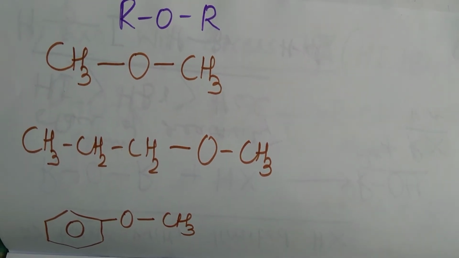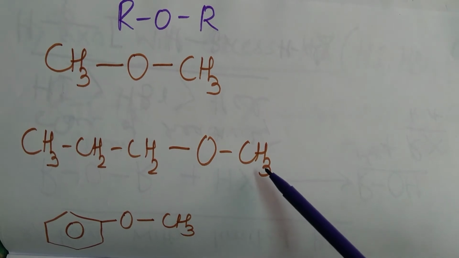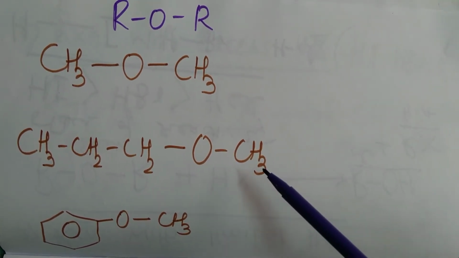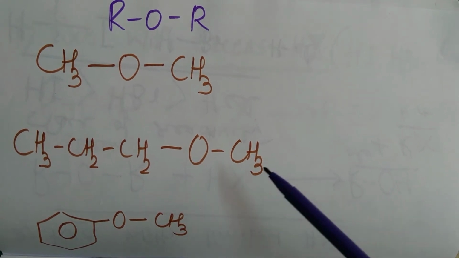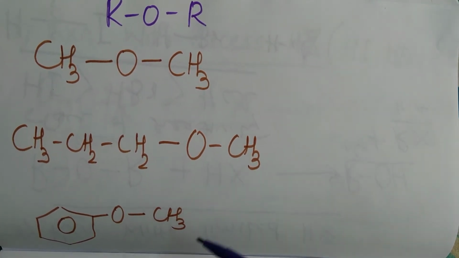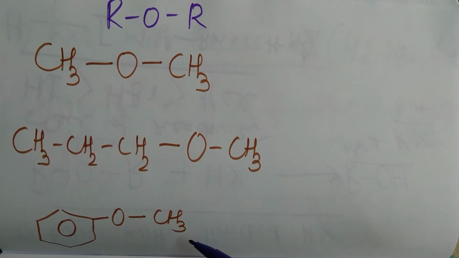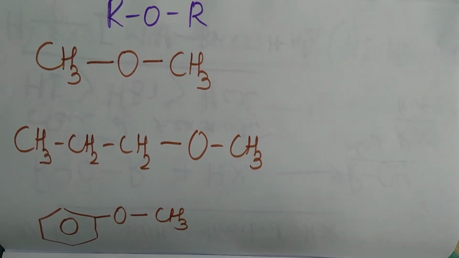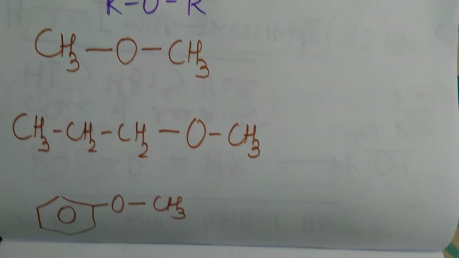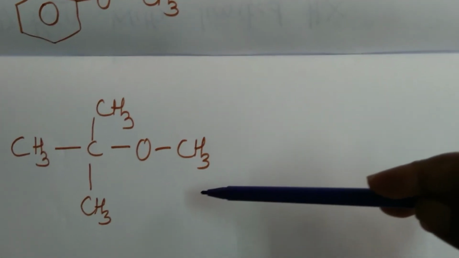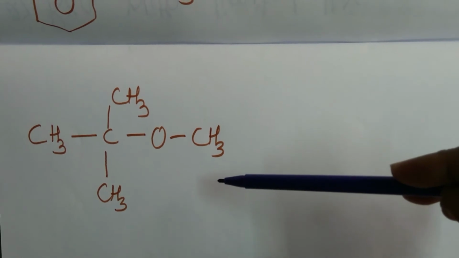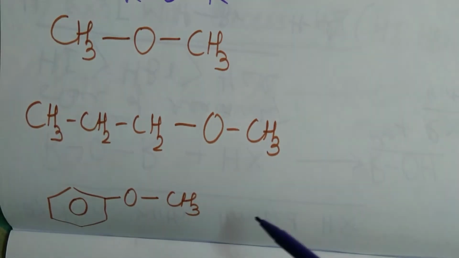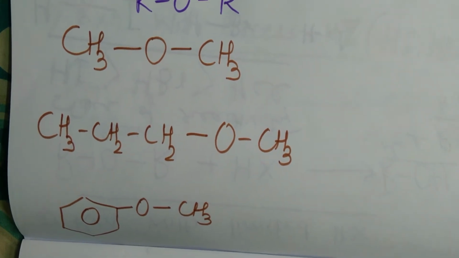This is what? Symmetrical mixed or unsymmetrical mixed? It is an unsymmetrical mixed ether. How about this? It is an unsymmetrical mixed aromatic ether. And how about this? This is also unsymmetrical. To be very simple, the first example is a symmetrical ether, the rest three are unsymmetrical ethers.